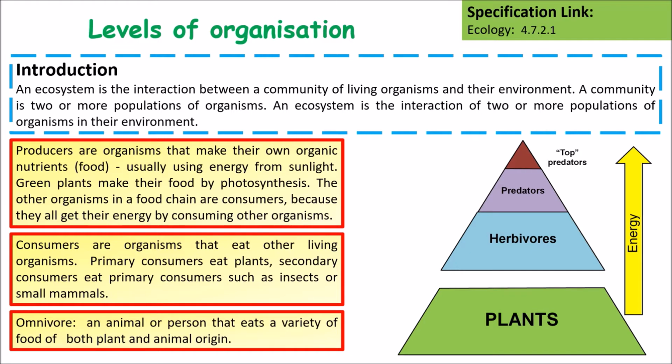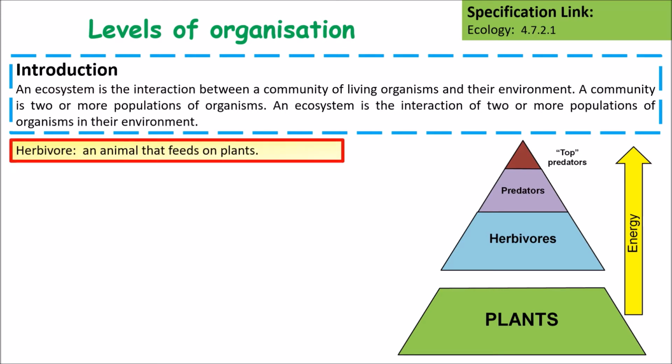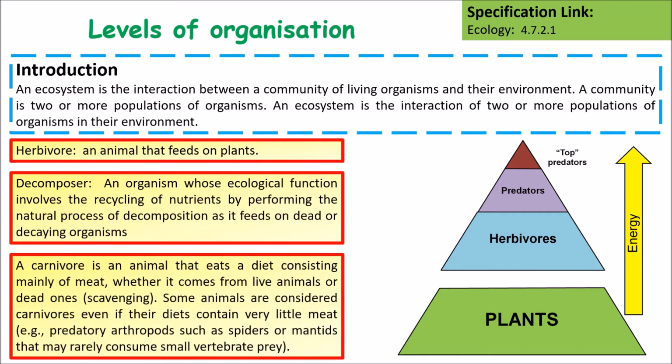An omnivore is an animal or a person that eats both animals and plants. A herbivore is an animal that feeds on plants. A decomposer is an organism whose ecological function involves the recycling of nutrients by performing a natural process of decomposition as it feeds on the dead, decaying organisms. And a carnivore is an animal that eats a diet consisting of mainly meat, whether it comes from live animals or dead animals.